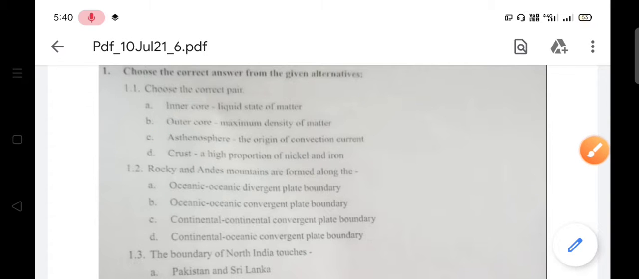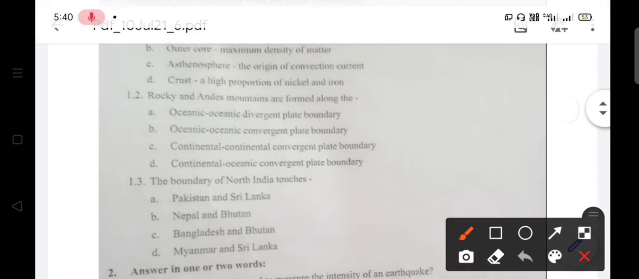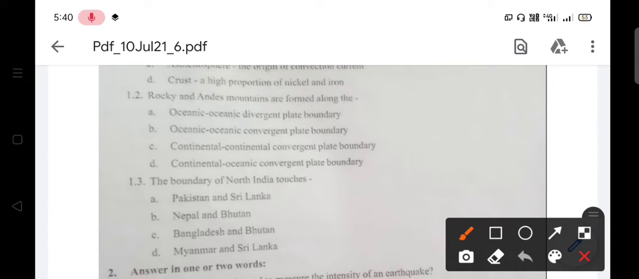Next question, number 2. Rocky and Andes mountains are formed along the option A, oceanic, divergent plate boundary; B, oceanic, convergent plate boundary; C, continent, convergent plate boundary; D, continent, oceanic, convergent plate boundary. So the right answer is continent, convergent plate boundary. Rocky and Andes mountains are formed along the continent, convergent plate boundary.